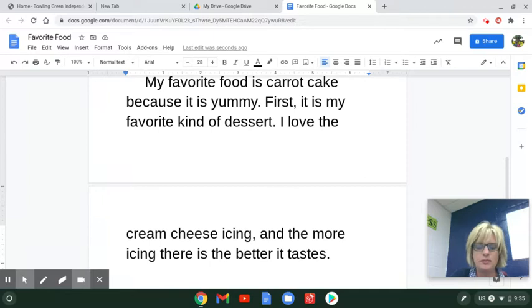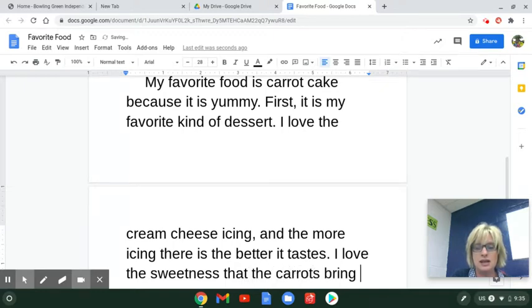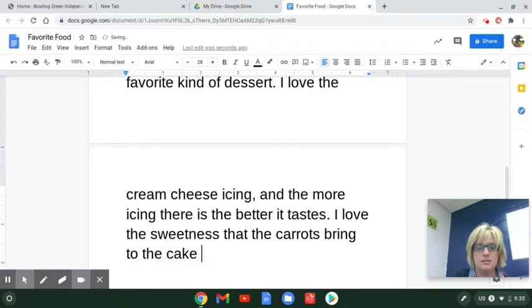I'm gonna do a personal story. Let's see. I love the sweetness that the carrots bring to the cake, and the nuttiness, I guess I would say, in the crunch of the pecans. Now let me look at this.